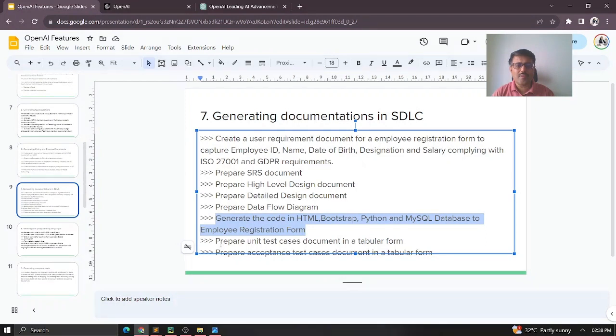And then maybe I'm interested in creating a unit test case document, which can be in tabular form, and also an acceptance test case document. There are other documents as well, like integration testing, that will be applicable. I'm just limiting it here to show it. So I'm giving this requirement. Let us see how the documents are getting prepared.